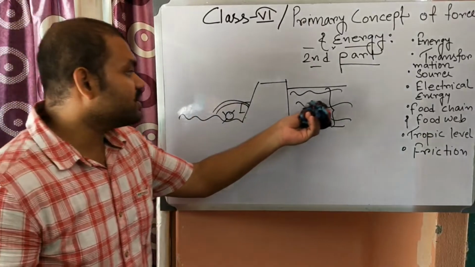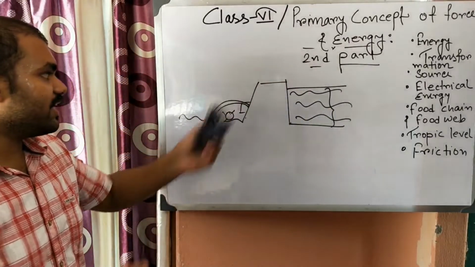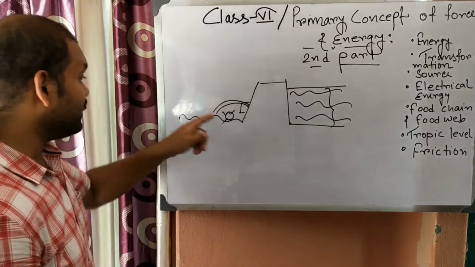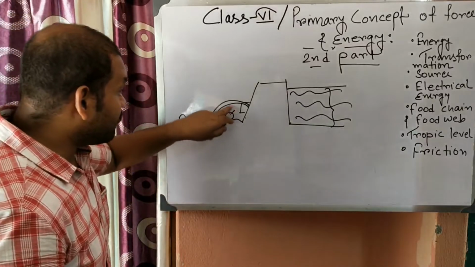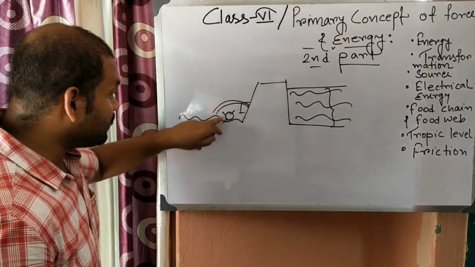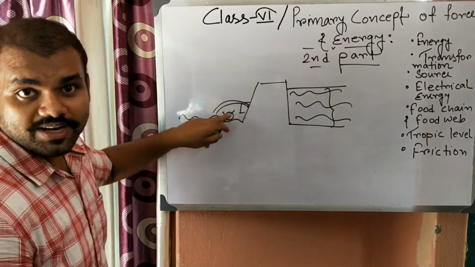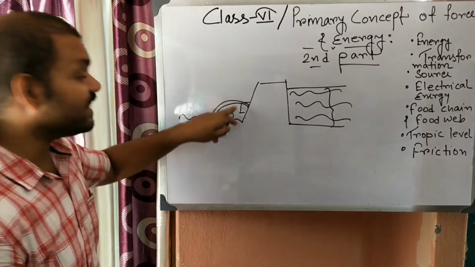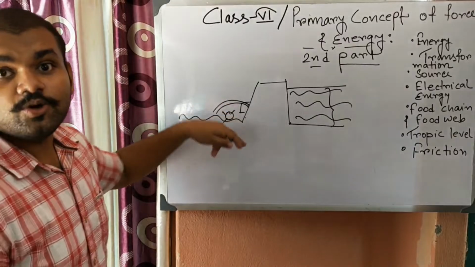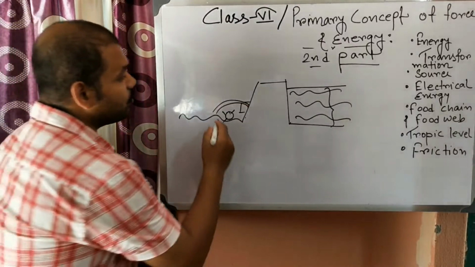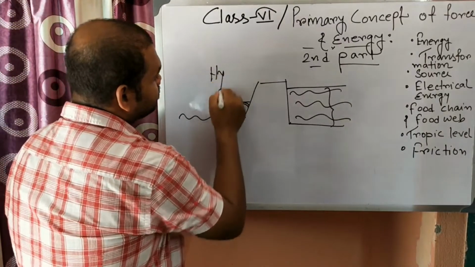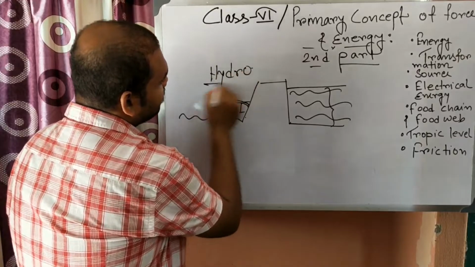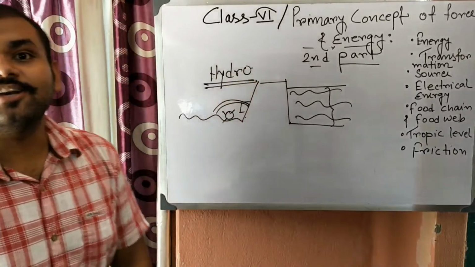As it runs the turbine, this potential energy is first converted into kinetic energy, and this kinetic energy runs the turbine and the blades, so that kinetic energy is transferred into electrical energy. This is known as hydroelectricity, and the electricity produced this way is known as hydroelectricity.